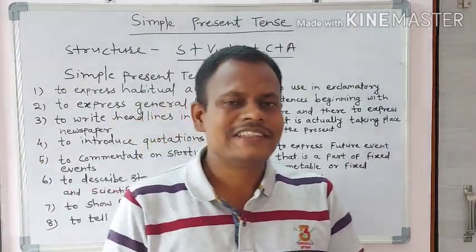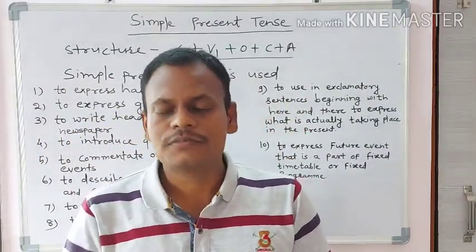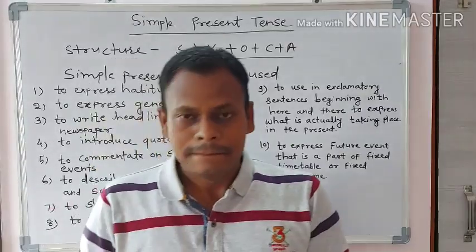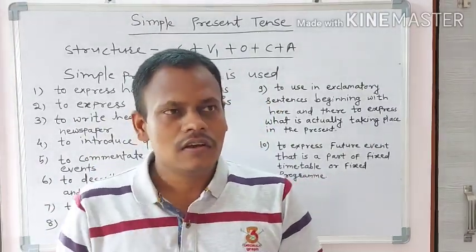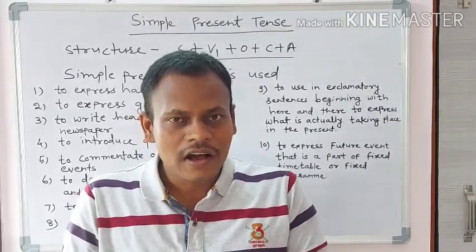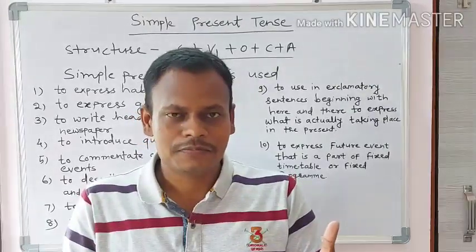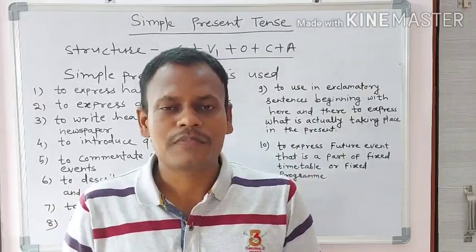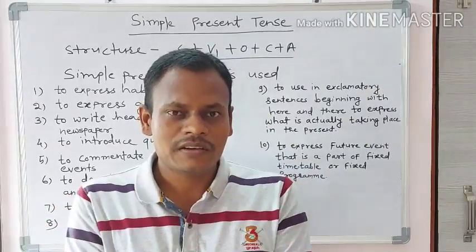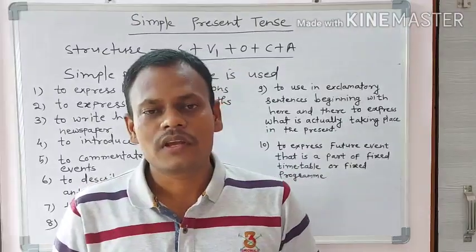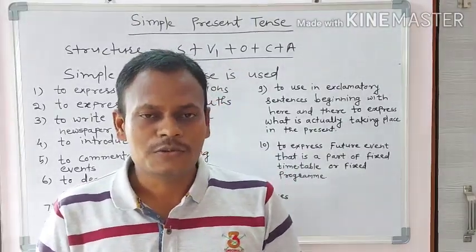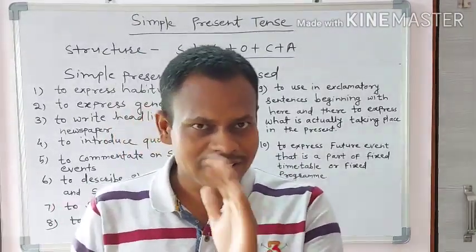There is a good example of stage directions. The curtain raises and you see a man with a cigar in his hand. Look at this example. That somebody is describing that stage, what is happening there. And for that purpose, I used simple present tense.